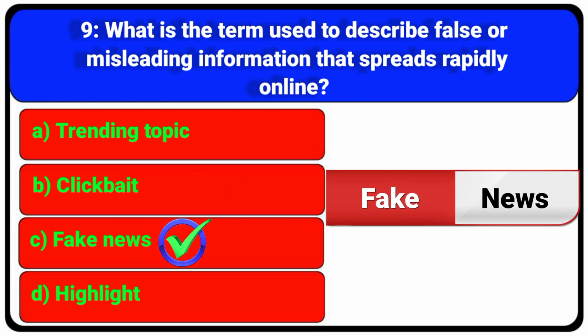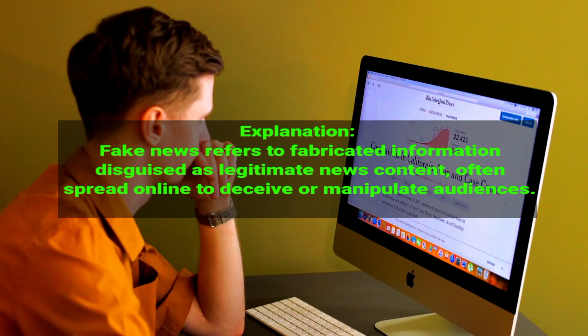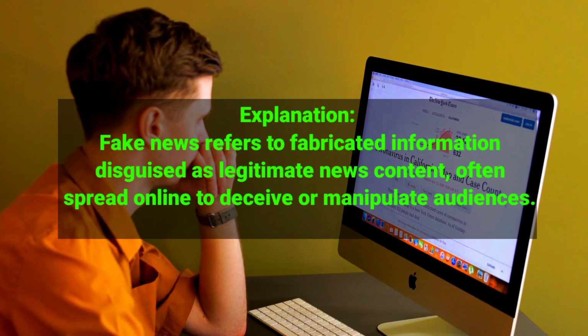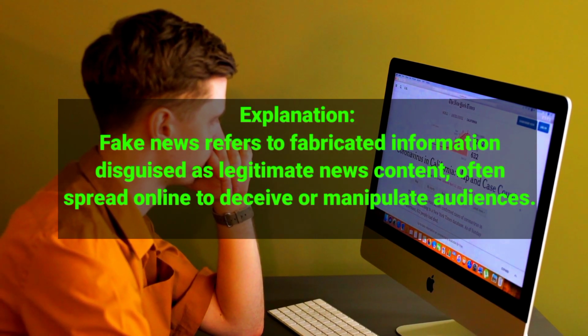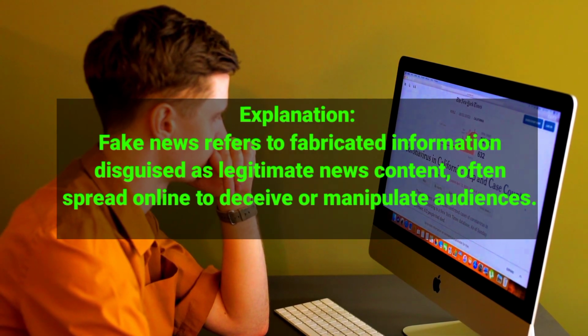The correct answer is option C, fake news. Explanation. Fake news refers to fabricated information disguised as legitimate news content, often spread online to deceive or manipulate audiences.